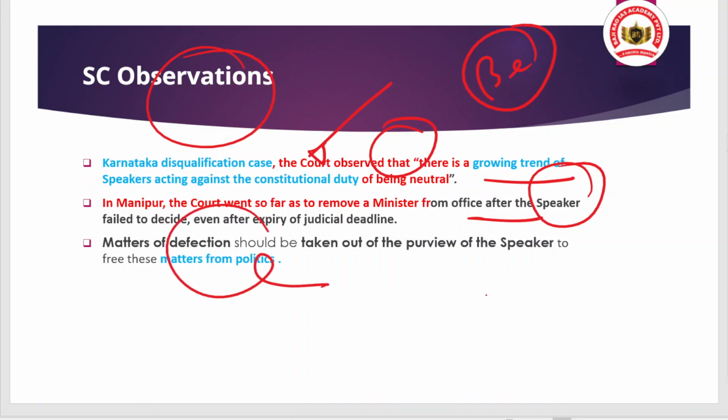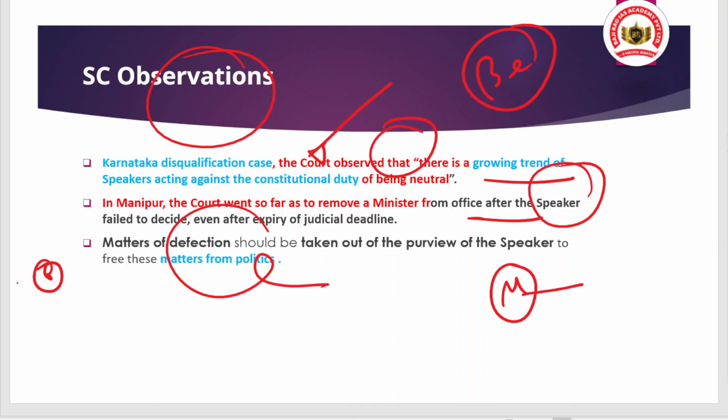What does it mean? That if we are seeing the political biasness, okay, among the speaker, that means you should take out this responsibility of dealing with the defection related provisions from the speaker and give it to another authority that can decide the defection. Okay, to an independent authority. So that is the point which has been suggested in this article. Hope you understood. That is a good point, you can understand.